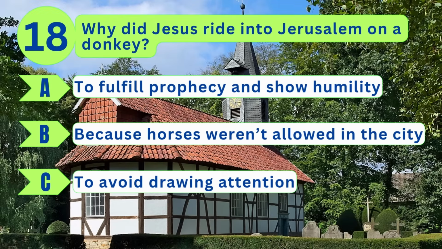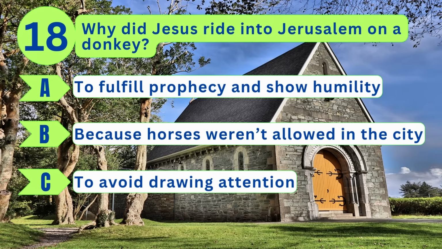Question 18. Why did Jesus ride into Jerusalem on a donkey? A. To fulfill prophecy and show humility. B. Because horses weren't allowed in the city. Or C. To avoid drawing attention.